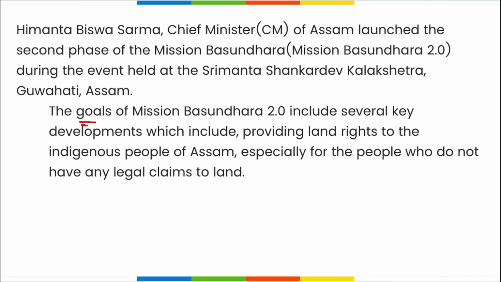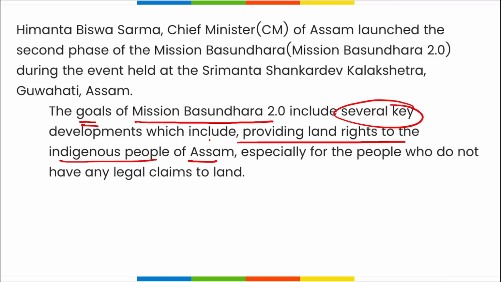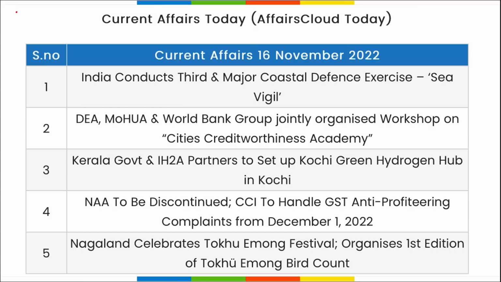Then, the goals of Mission Basundhara 2.0 include several key developments, including providing land rights to the indigenous people of Assam, especially for people who do not have any legal claims to land. Alright, so that's all for the day, friends.